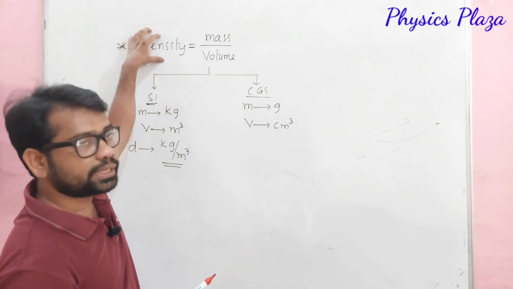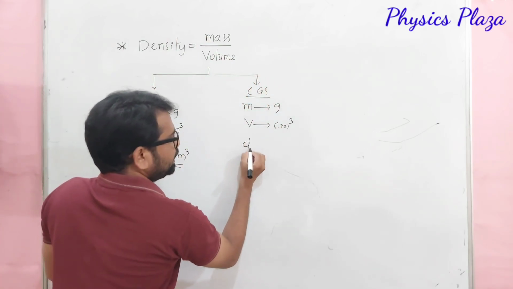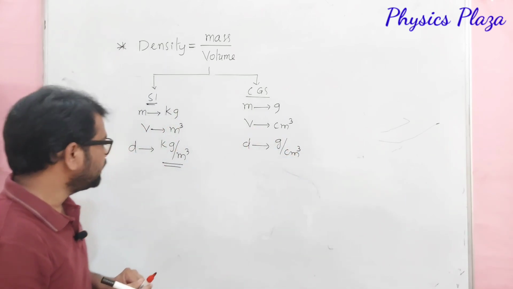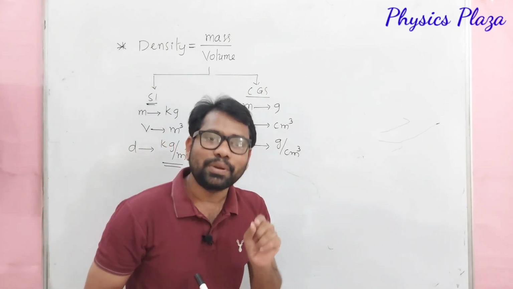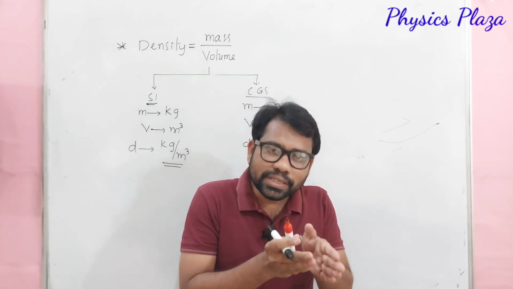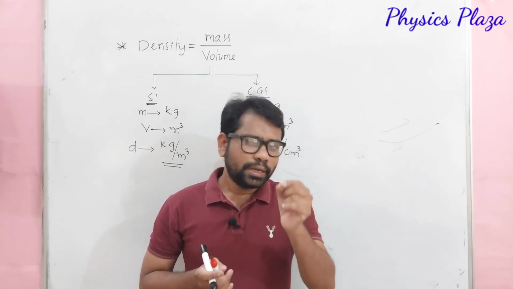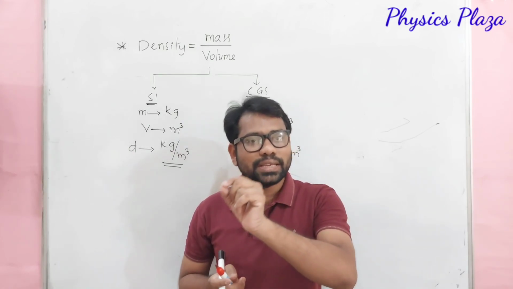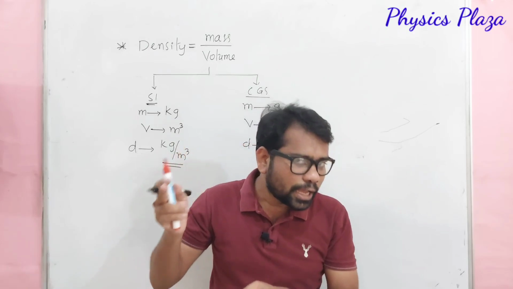Then what are the units of density? As it is mass per volume, we can take it as grams per centimeter cube. So it's very important: kg per meter cube is the SI unit of density, whereas gram per centimeter cube is the CGS unit of density. Now we will see how the SI units of density are related to the CGS units. Children, when we are doing numericals, it is very important to convert SI units of density to CGS units, and CGS units to SI units. So we need to understand how kg per meter cube is related to gram per centimeter cube.